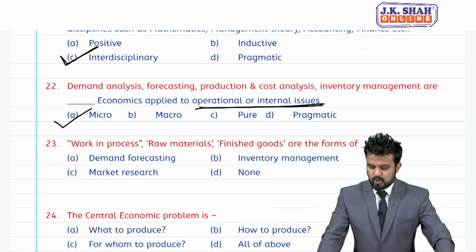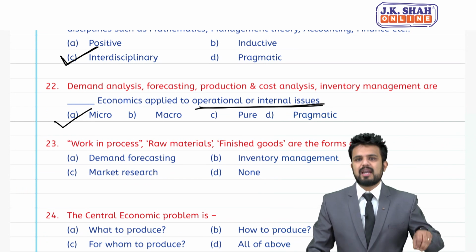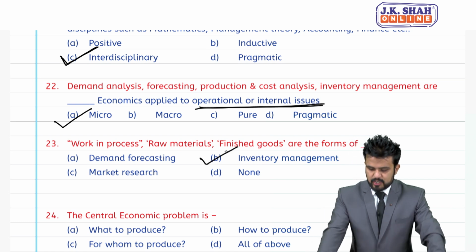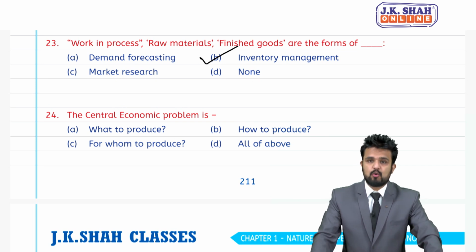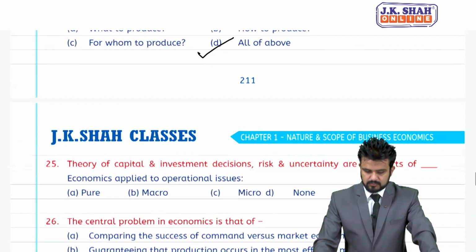Work in progress, raw material, finished goods are the forms of, students, they are stock, they are inventory. B is the answer, inventory management. Coming to 24, central economic problem is what to produce, how to produce, for whom to produce. D is the answer, all of the above.